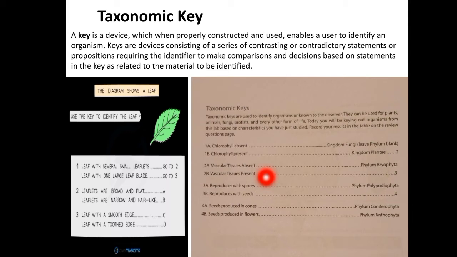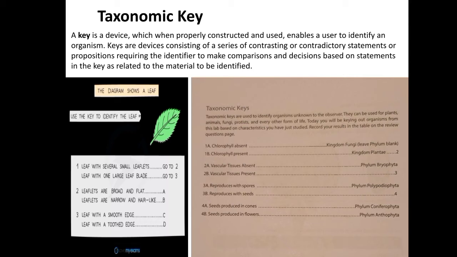And the initial word of each lead statement of the couplet must be the same. So here the initial lead of the statement is vascular tissues, and here also it is vascular tissues. So the couplet statements must be leading with the same words. And next, both the vegetative and reproductive characters are used in the couplets.